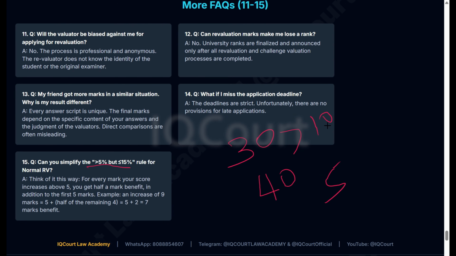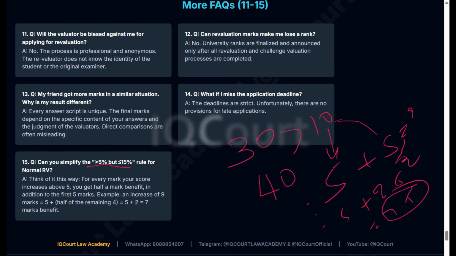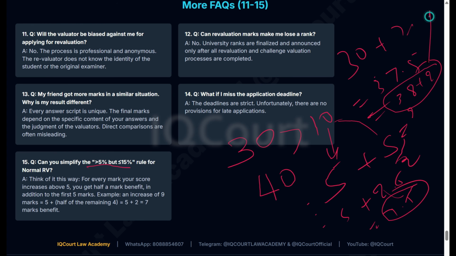They will give full marks for the first 5 marks. For the remaining 5 marks, they will average it, dividing by 2. So 5 plus 2.5 means 7.5 marks. 30 plus 7.5 is 37.5. They will round it to 38, and give 2 marks extra grace, so you will get 40 marks. Fast. That's it.